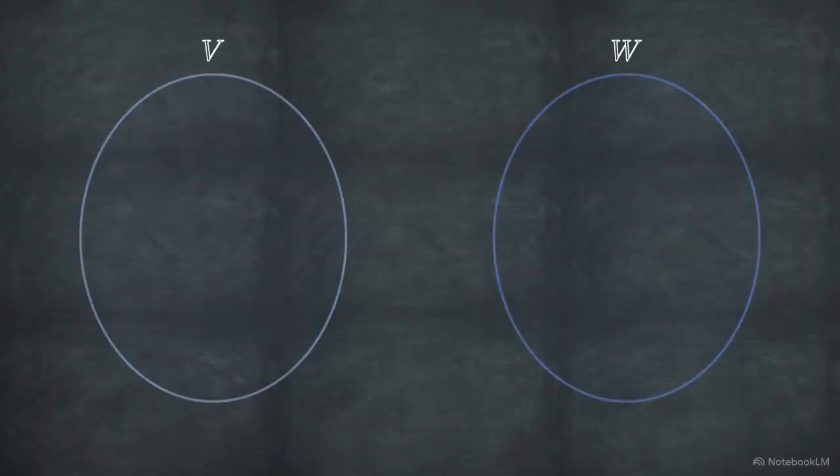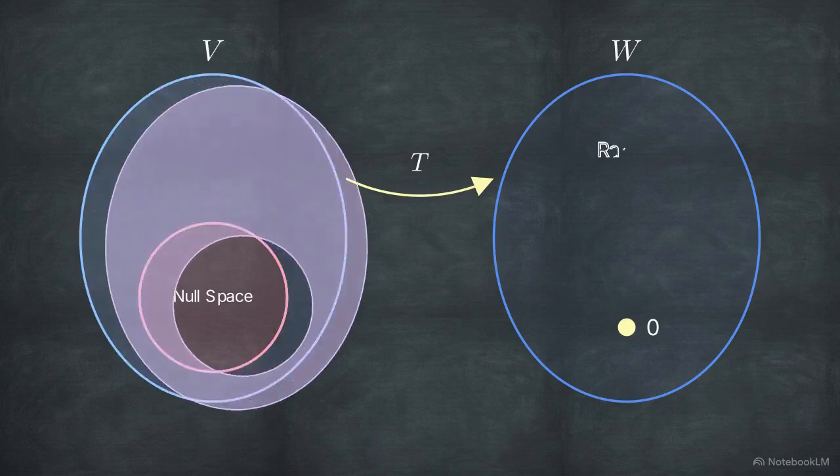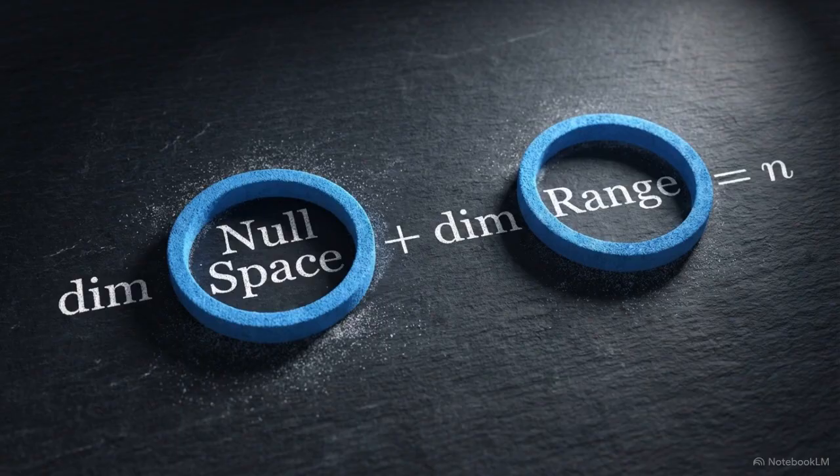A linear transformation acts as a structure-preserving map. It partitions the domain, sending a specific subset, the null space, to 0, while mapping the remainder into the range. Hoffman-Kunze uses these partitions to derive the rank-nullity theorem, determining the transformation's behavior without row reduction. This relationship between null space and range provides the criteria for operator invertibility.